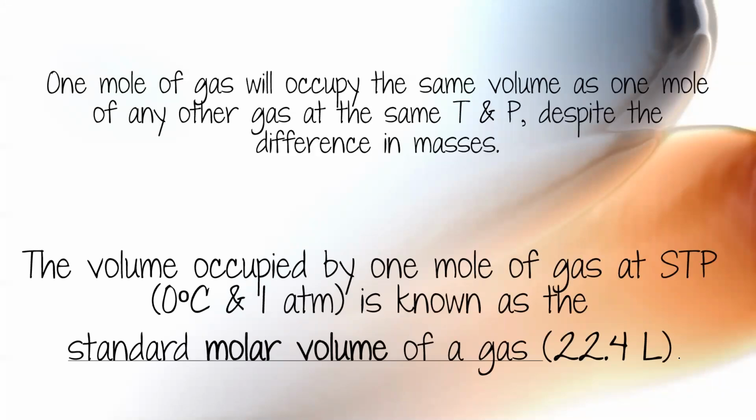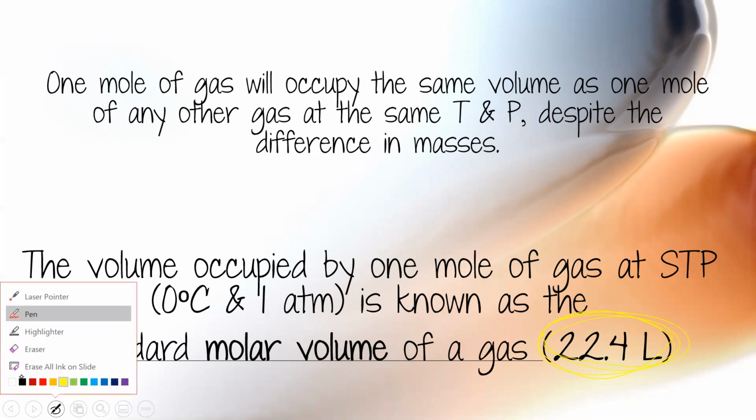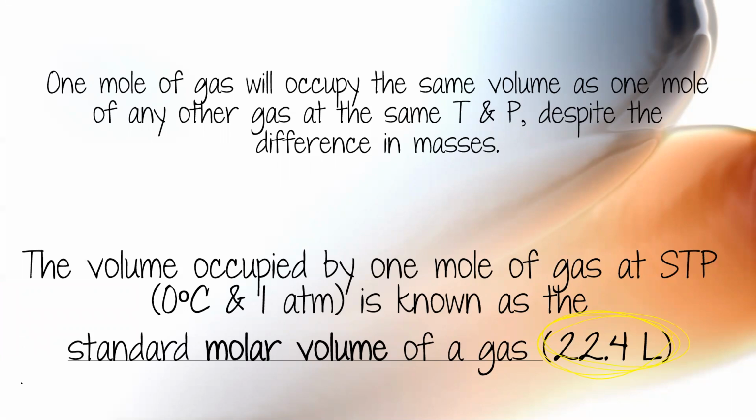The volume occupied by 1 mole of gas at STP, standard temperature and standard pressure, where standard temperature is 0 degrees Celsius, or 273 Kelvin, and standard pressure is 1 atm, is known as the standard molar volume of gas, or the standard volume of gas. We didn't talk about this a lot in the last chapter because we were more concerned about standard temperature and pressure, but this is your standard volume. 22.4 liters is standard volume.